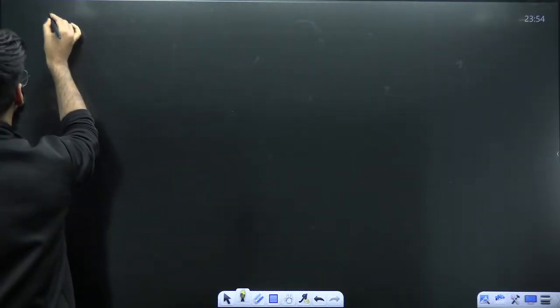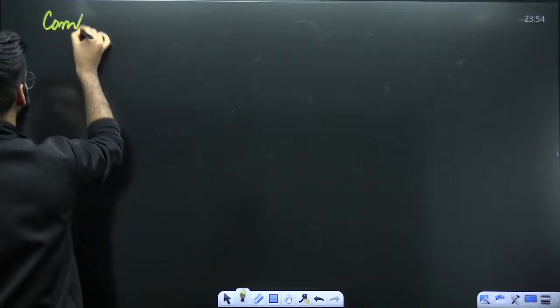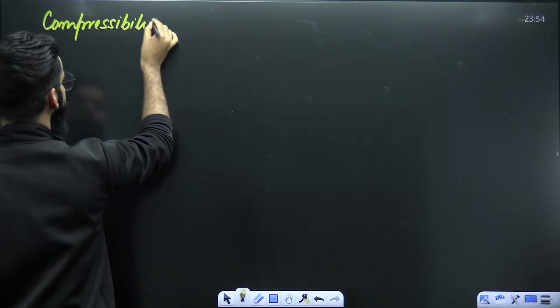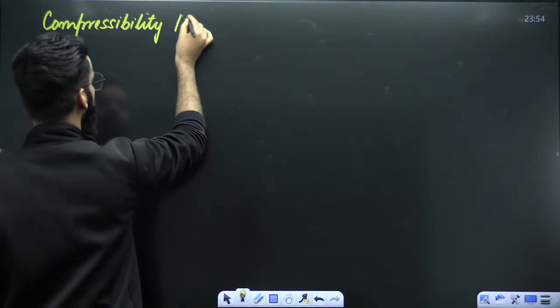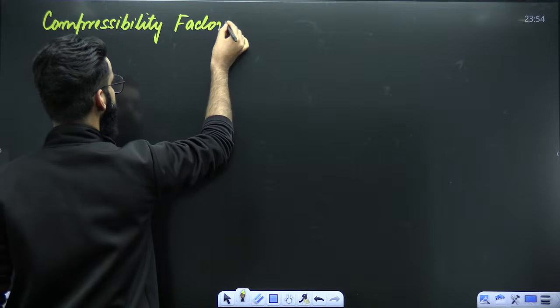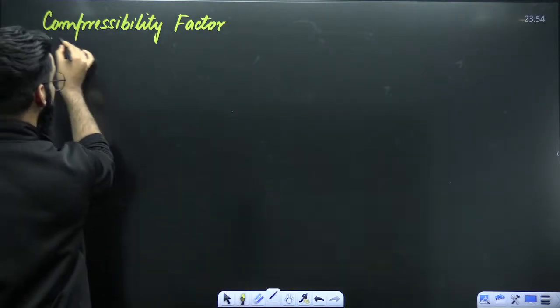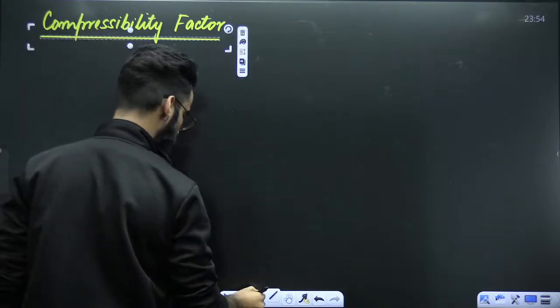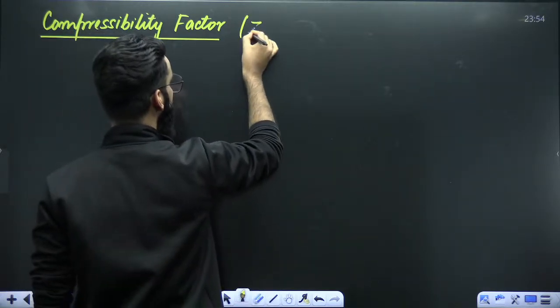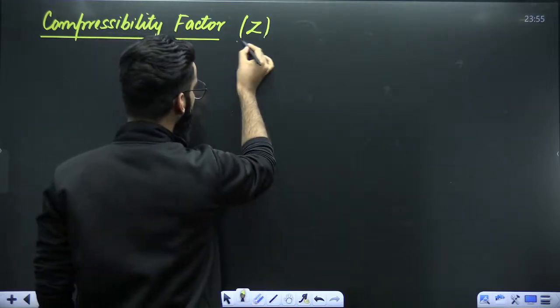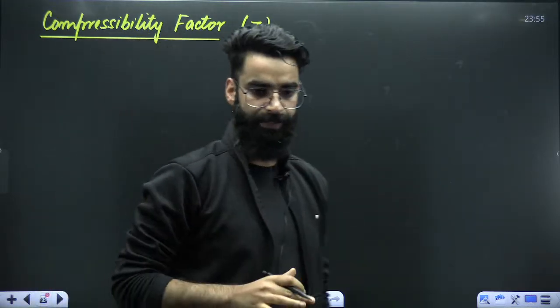Now I'm going to define a term called compressibility factor, which I'm going to represent with Z. First of all, what is the need of this compressibility factor?